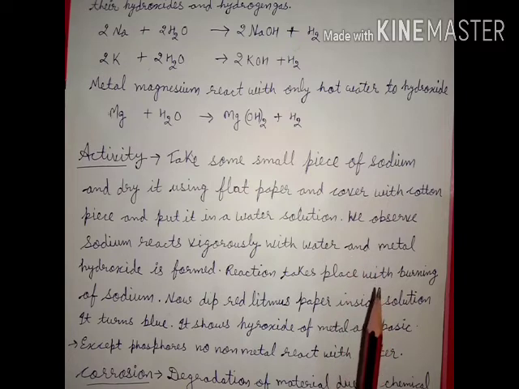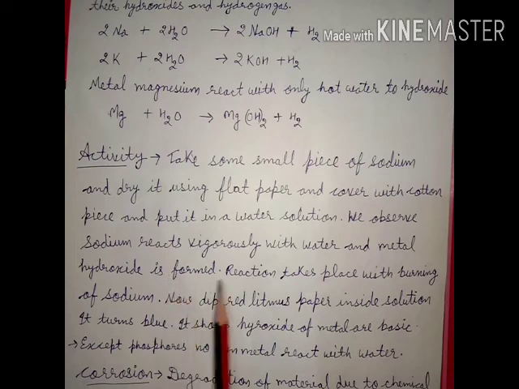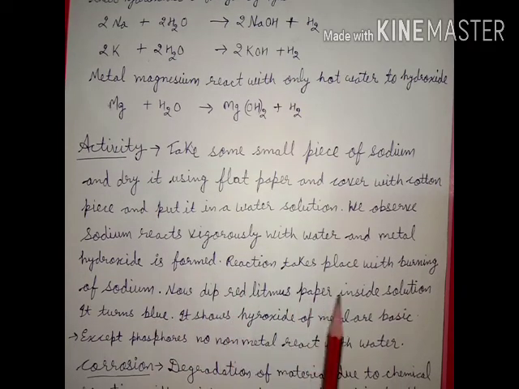As we put it in the water, we observe that sodium reacts vigorously, very fast with water, and metal hydroxide is formed. The reaction takes place with burning of sodium, as a flame emerges from the piece of sodium. It looks like burning of sodium takes place.